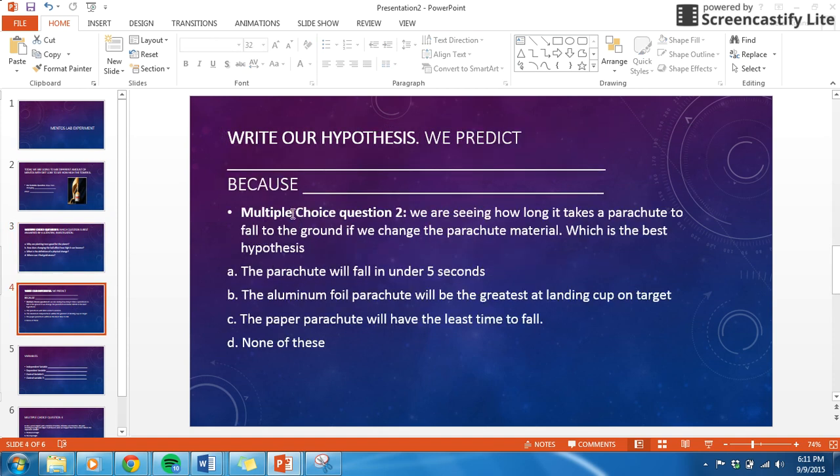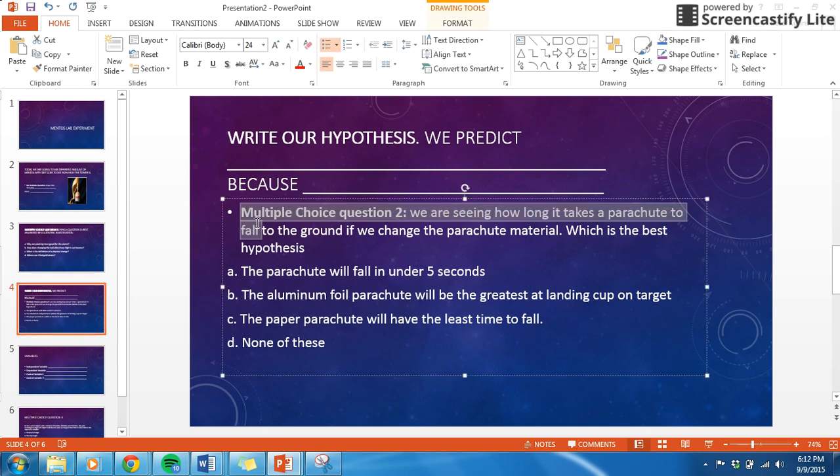Now it's time to write our hypothesis for our lab. I want you guys to fill in the blanks. We predict that something is going to happen because why? So I want you guys to write down your prediction. What do you predict is going to happen when we add more Mentos, and explain your answer. After you write your hypothesis, answer multiple choice question 2.